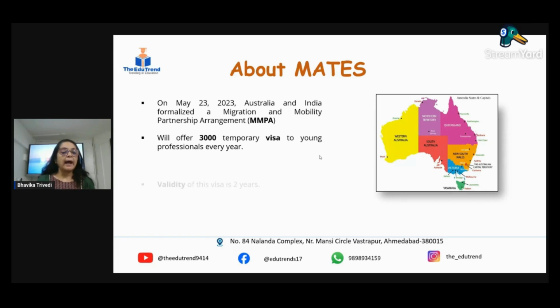You can stay and work in Australia under mates visa for 2 years. The visa subclass is 403, and the subclass rules of 403 are what you have to follow for your visa applications.